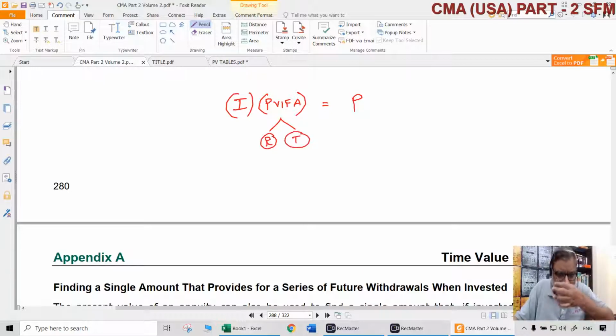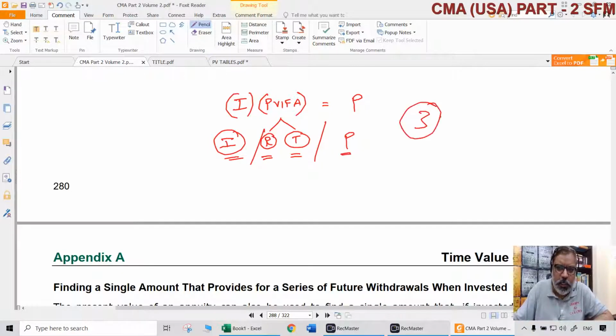So totally how many factors are there? Four factors are there. One is the installment amount. Two is interest rate. Three is the time period. And four is the principal amount. Out of these four, any three are given, the other one can be calculated. That can be just simply calculated by substituting in this situation.